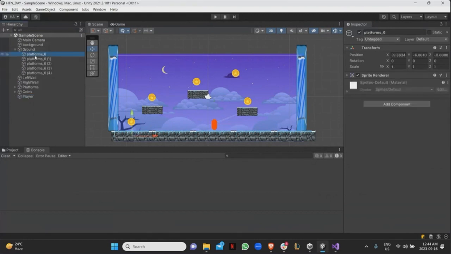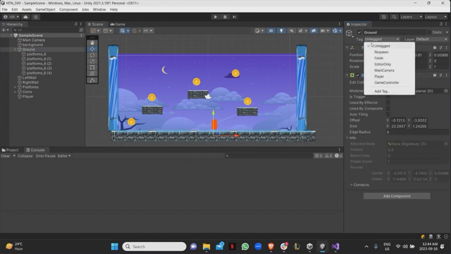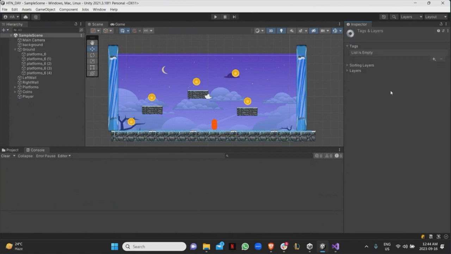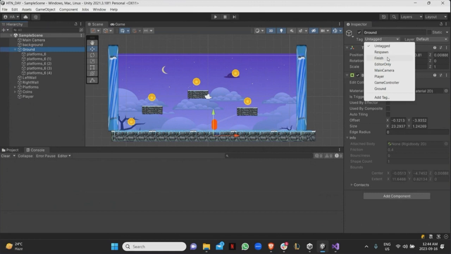So if I go to the ground and I select all of them, or actually, no, I just want to do it on the one that has the box collider. And then over here, I can take any of those tags, but I don't want to use those. I want to create my own. So I'll just do add tag and I'll create a new tag and I'll call it ground, right? And then I'll go back to this ground and I will now have the ground tag on it, right?